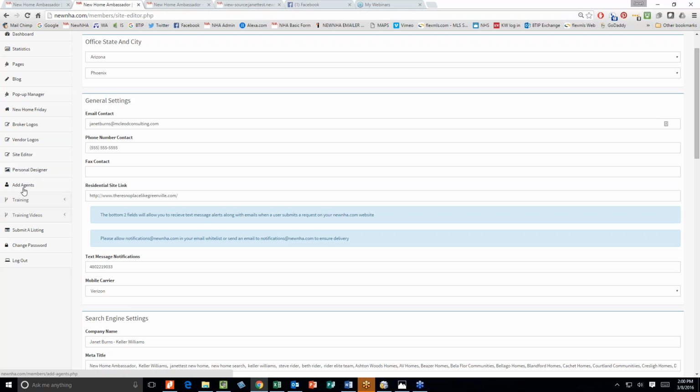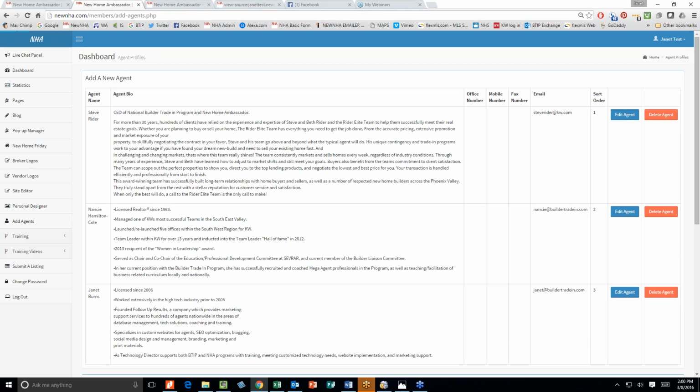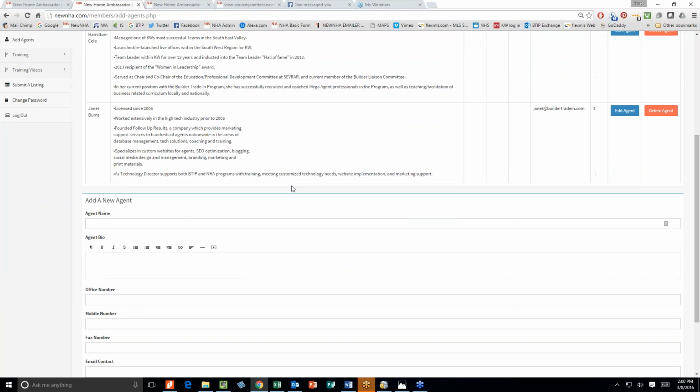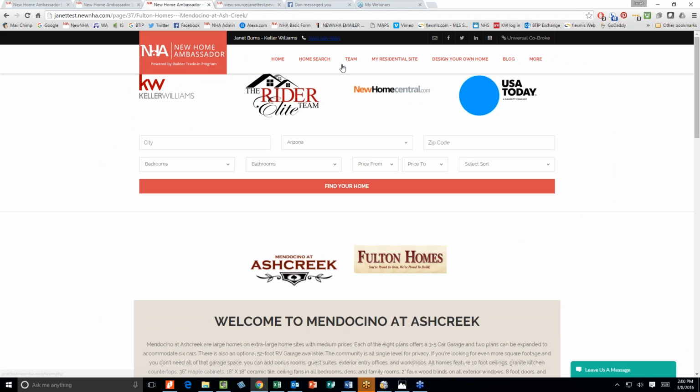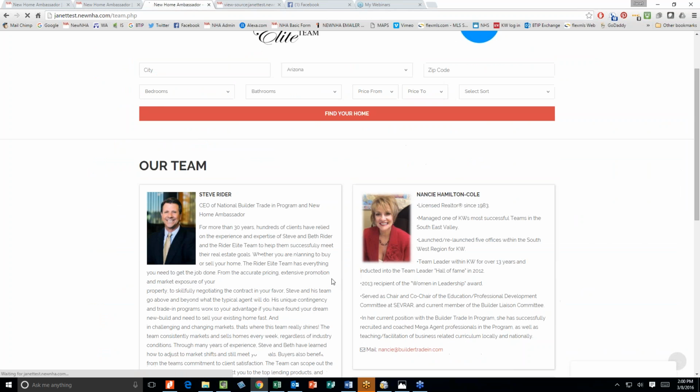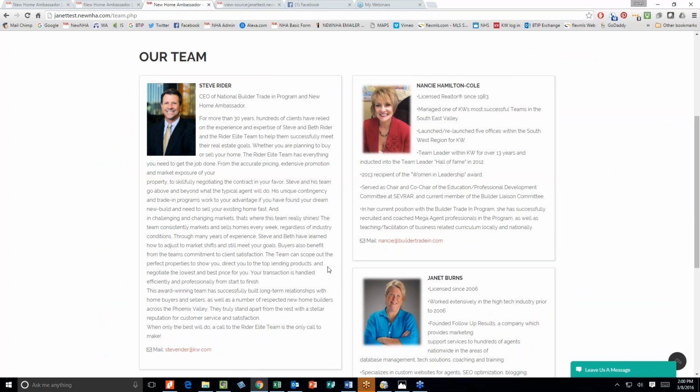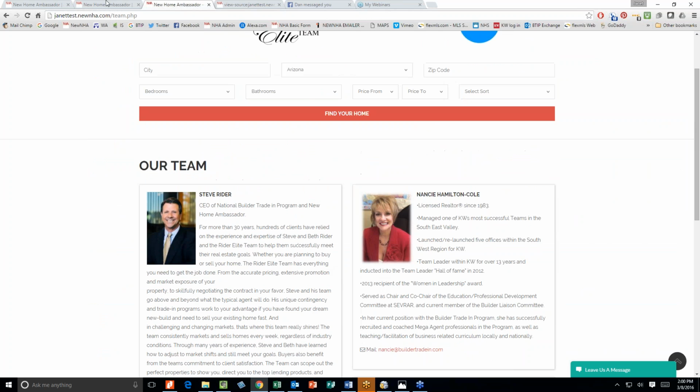Okay. Add agents. This is just a matter of adding people on your team, and it can be title and mortgage as well if you're a single agent. So your name, copy and paste a bio in there, contact information, and upload a picture, and it just puts it up here under team, and it sort of lays it out really nicely for everybody. Okay.